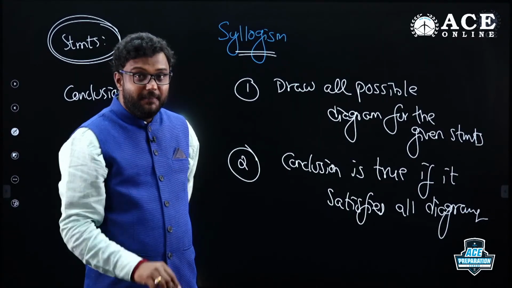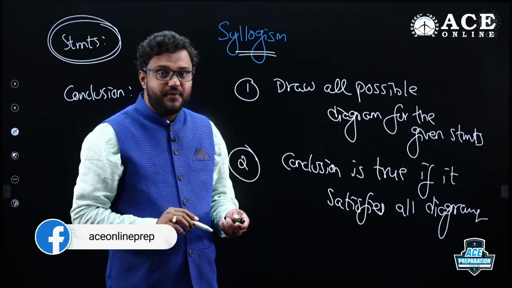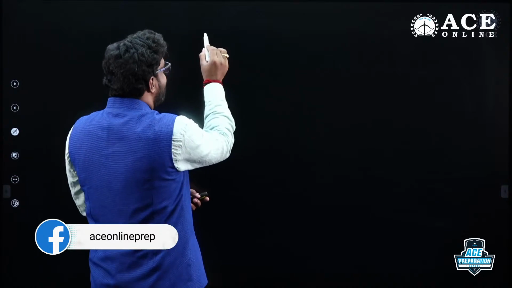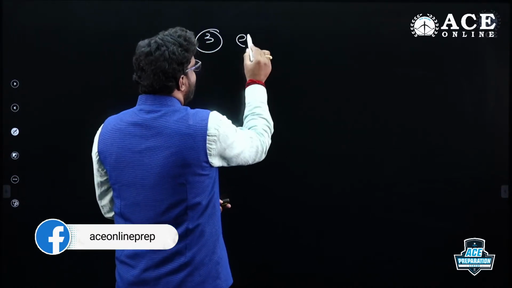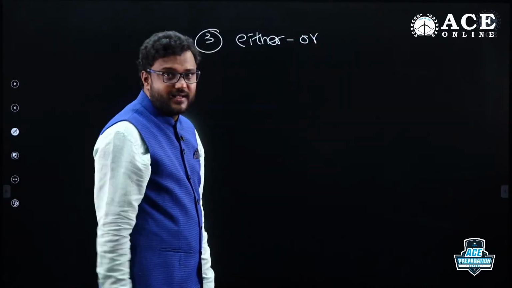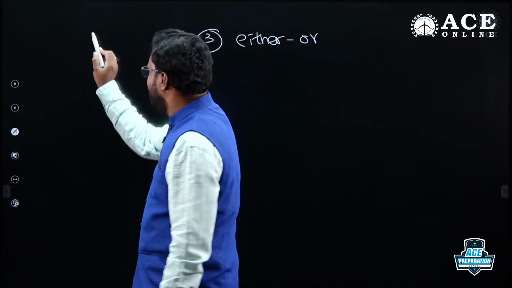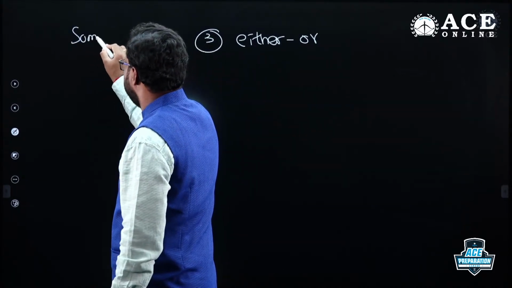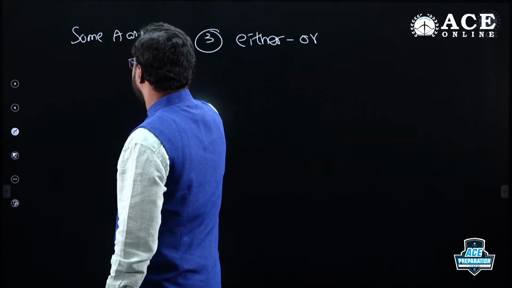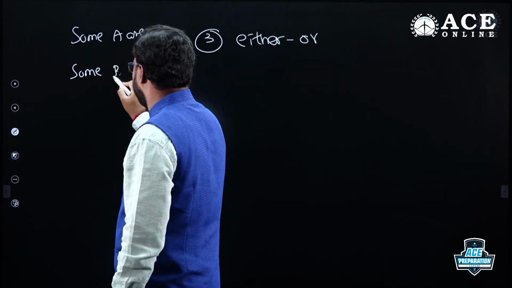That is point 1. But point 2, where a lot of people are confused, is regarding the either-or case. For example, I'll give you one simple question. Some A are B, this is my statement. Some B are C, this is my statement.